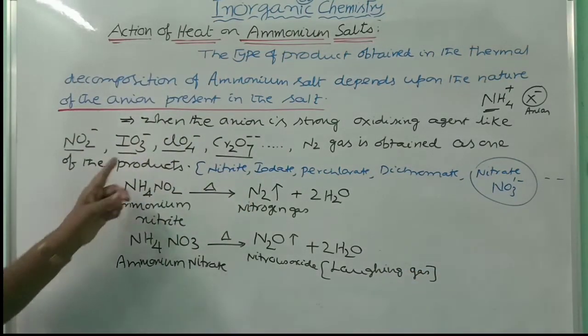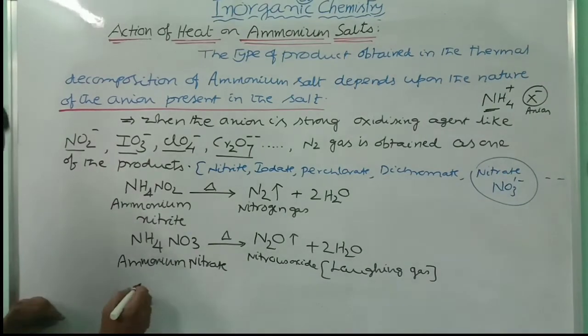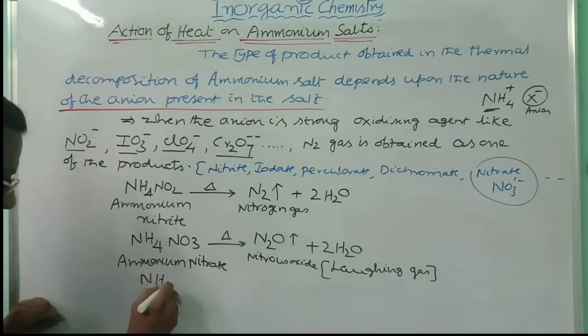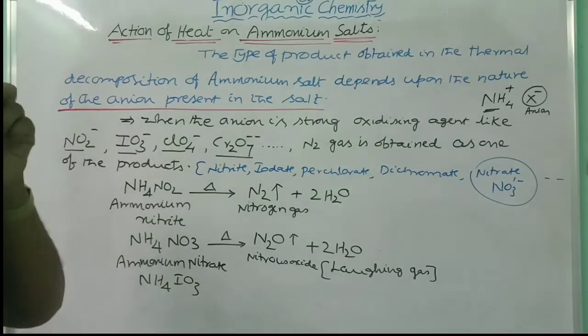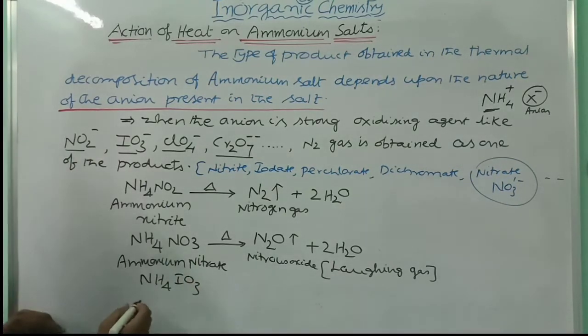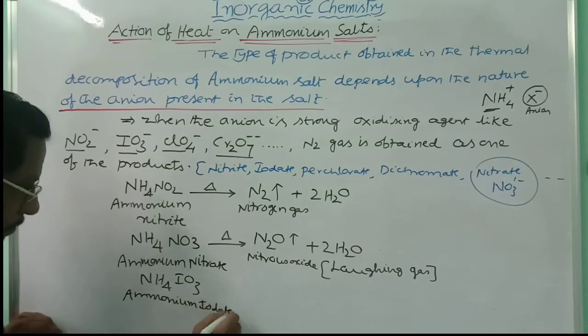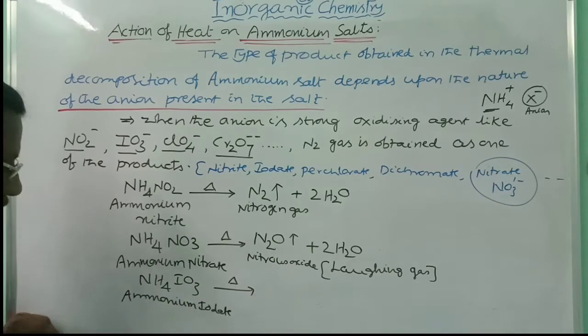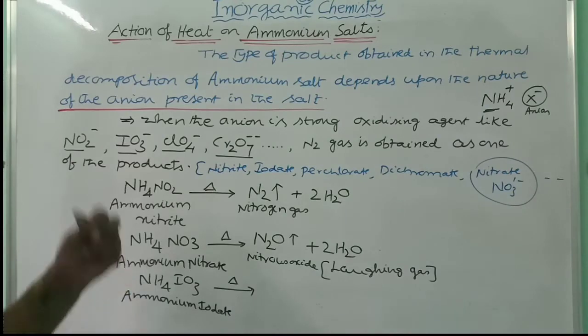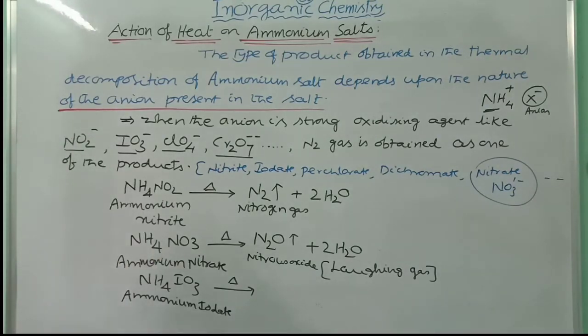Similarly, you can take ammonium iodate, NH4IO3, that is NH4 plus and IO3 minus, so direct combination. This is ammonium iodate. On heating, you will get nitrogen gas from this also.